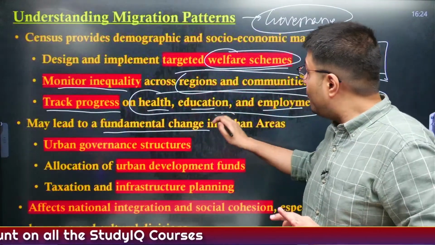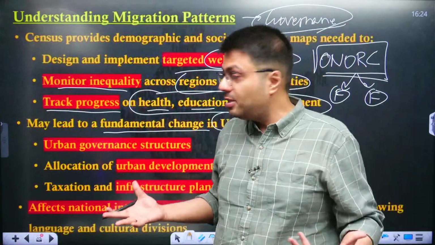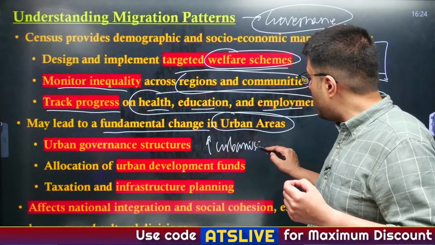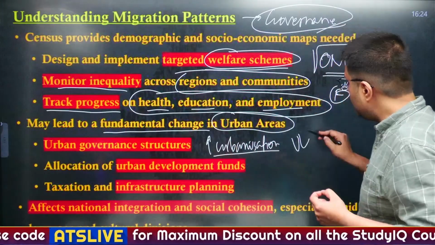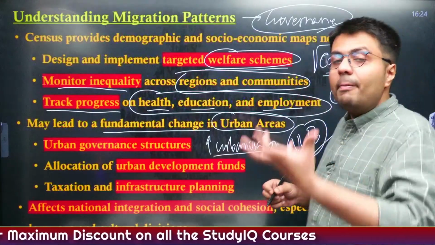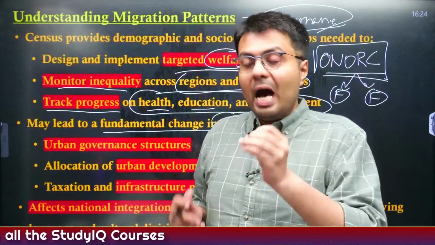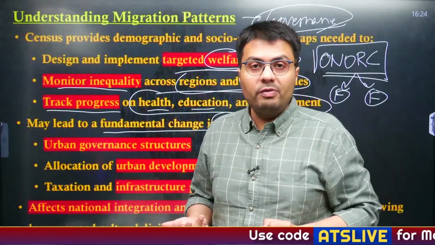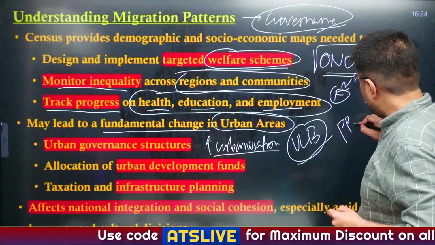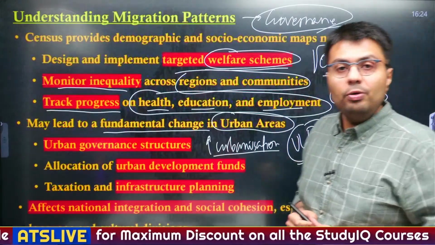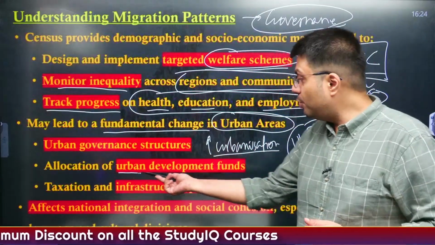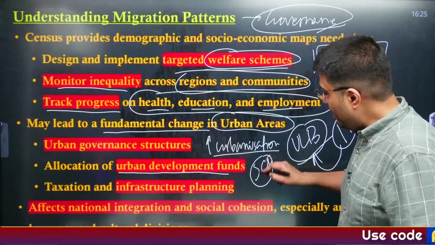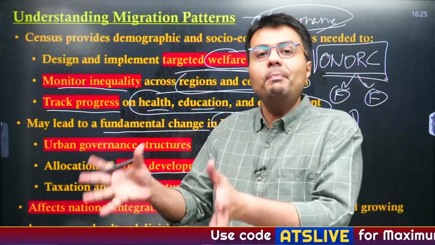Also, it might lead to fundamental changes in how urban areas are managed in the country. First, you understand, as there will be increased urbanization in India, more and more areas will be coming under what are known as urban local bodies. So you need to increase the capacity of urban local bodies. Areas that were earlier under the Panchayati Raj institutions, now if they have become urban, you need to change the character of their local bodies. You have to transform them into urban local bodies. Similarly, you have to give them funds also from the state consolidated fund, and you can provide these funds only after you know how many people are living there.